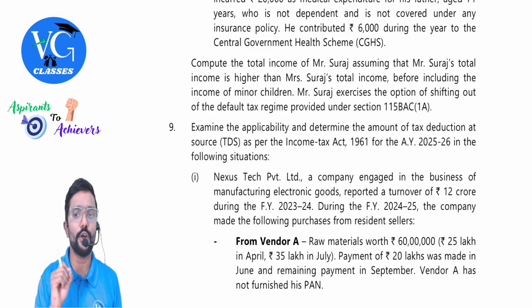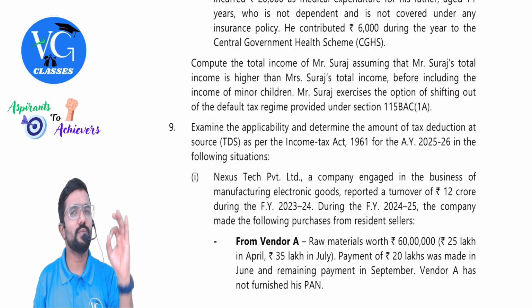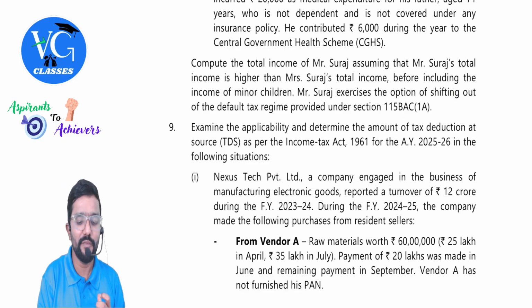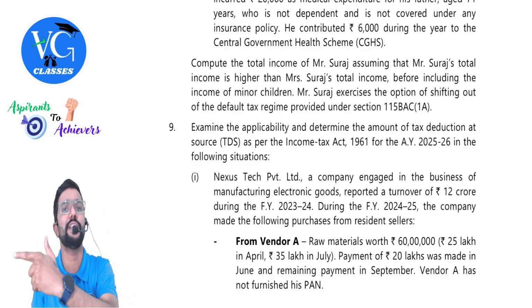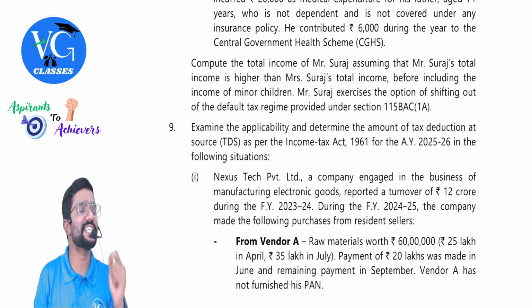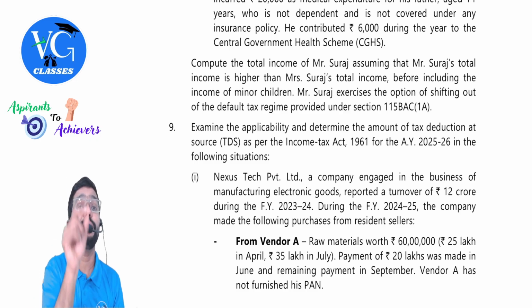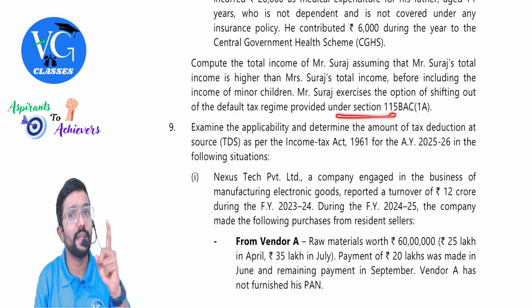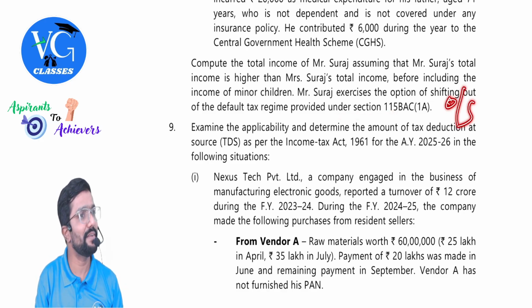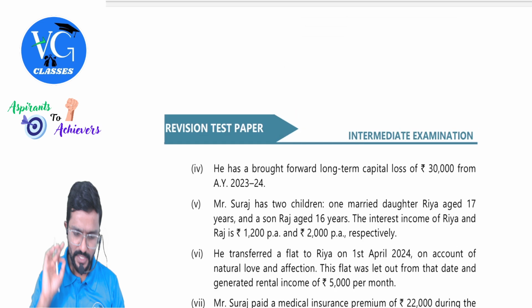Mr. Suraj exercised the option of shifting out of the default regime to the optional scheme. Guys, please be careful. When you read this, 2-3 things should strike you. One is clubbing of whose minor children's income. Whenever clubbing gets attracted under Section 64(1A), exemption is available under 10(32). And the father is following the optional scheme. Under the optional scheme, is it available? Yes.